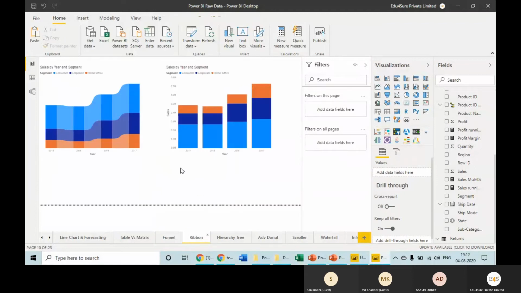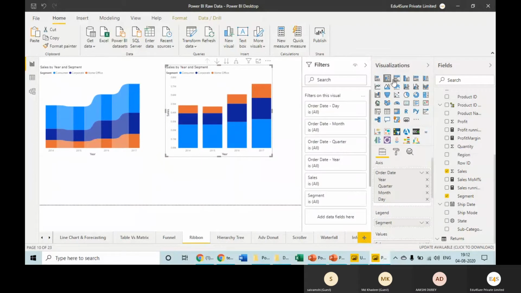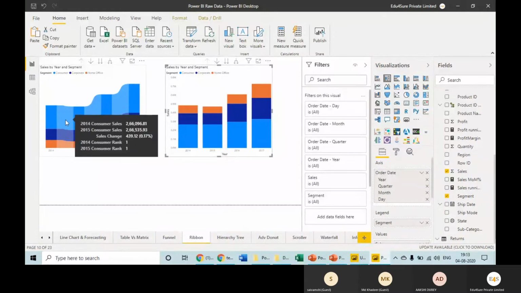Ribbon. Basically, when we create a chart like this, this is a stacked column chart. But what happens? Between 2014 to 15, there is a gap. But here in the ribbon chart, it is showing me that change also in between. And when you keep your cursor here, it is giving me sales change percentage. Can you see it? So in case you do not want to miss that percentage change, instead of a stacked chart, use a ribbon chart. It will calculate that automatically for you.